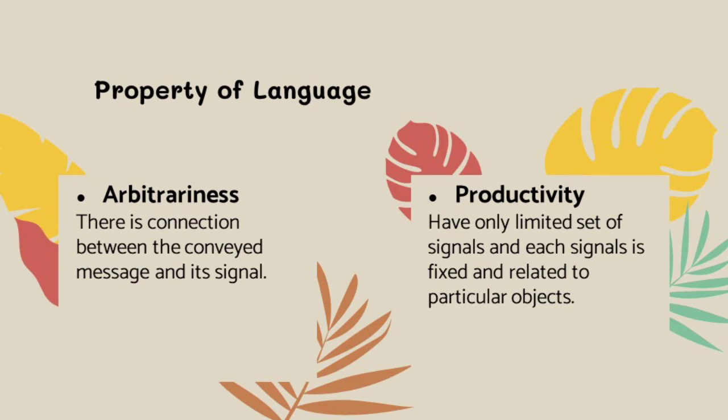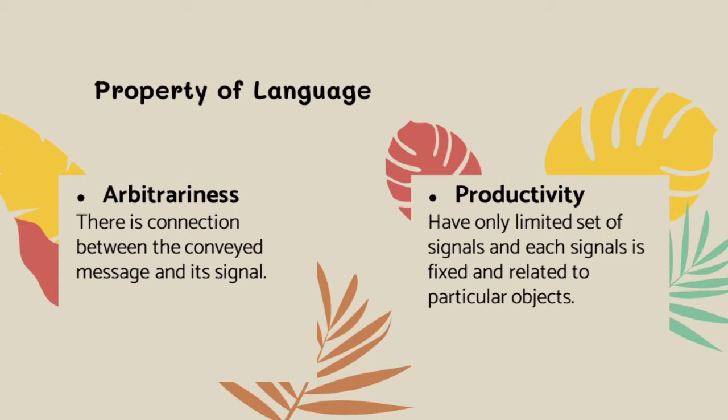Number 3, arbitrariness. There is no connection between the conveyed message and its signal. It means to protect the territory, a limited set of signal forms. An example is an animal lays claim to and defends an area against others of its species, and occasionally members of other species as well.